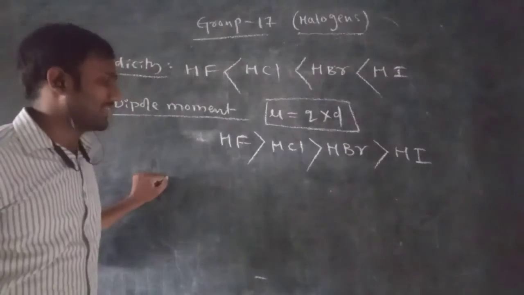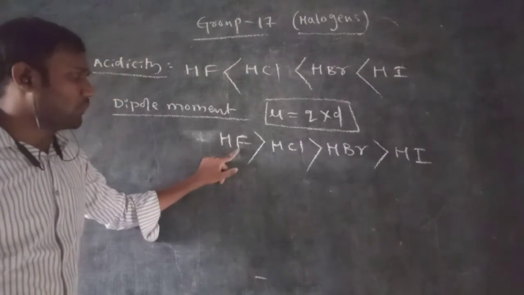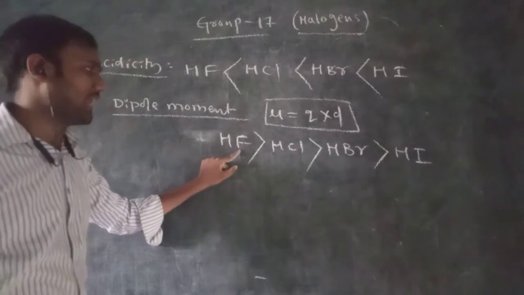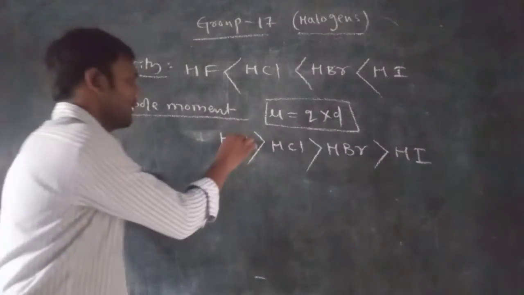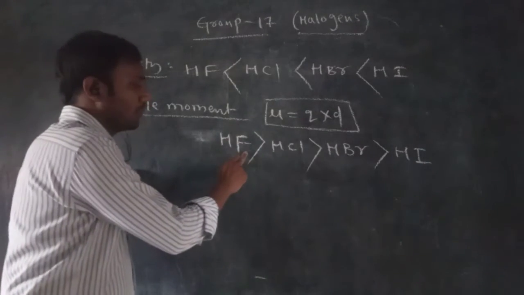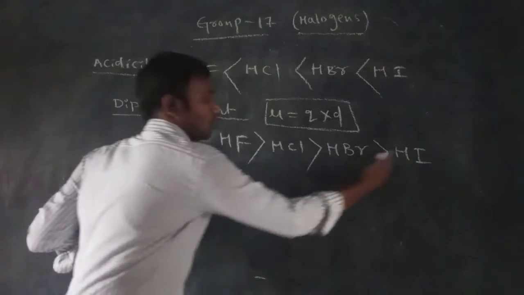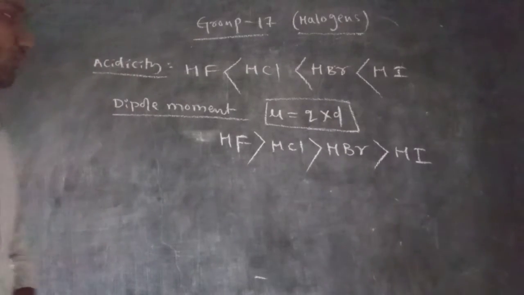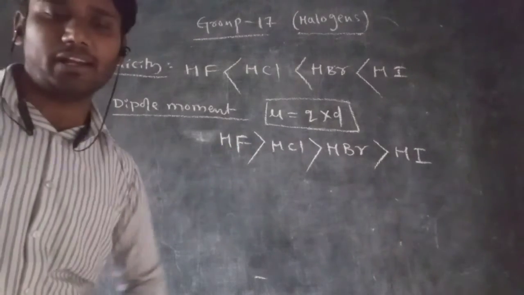So simply we can say that if a more electronegative atom is present in the molecule, that molecule shows a higher dipole moment. Here fluorine is the most electronegative, so it has the highest dipole moment, next chlorine, next bromine, next iodine. So this is the dipole moment order of hydrofluoric acid, hydrochloric acid, hydrobromic acid, and hydroiodic acid.